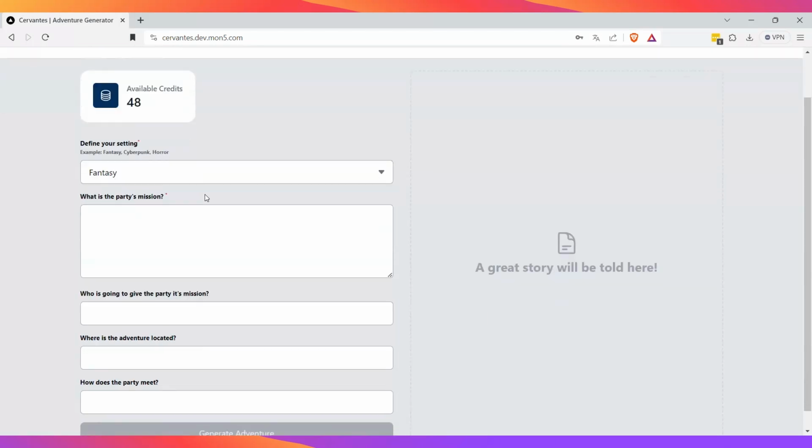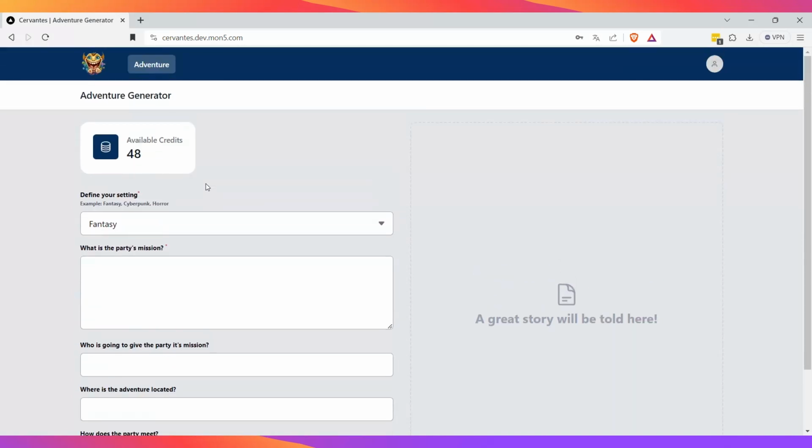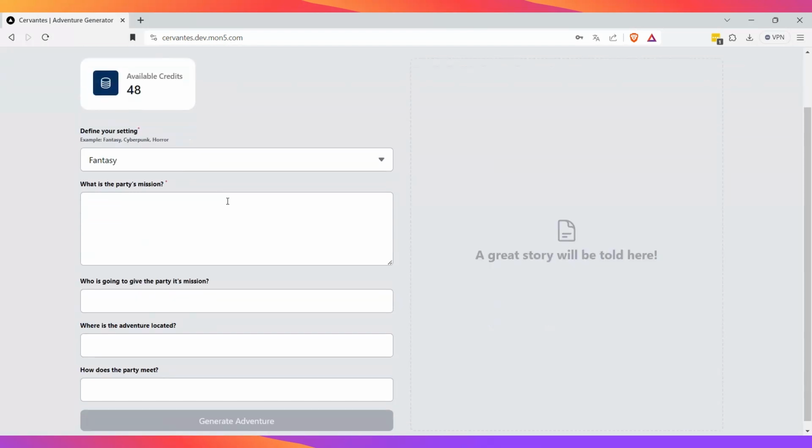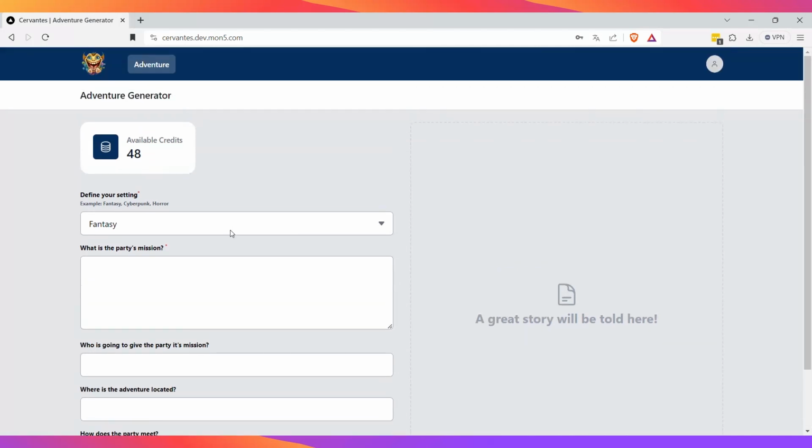Then I have a series of questions that will assist you into creating this one-shot adventure. Of course, you can request an AI to create an adventure for you, but here you have a template or a structure that you can use to create it very easily.